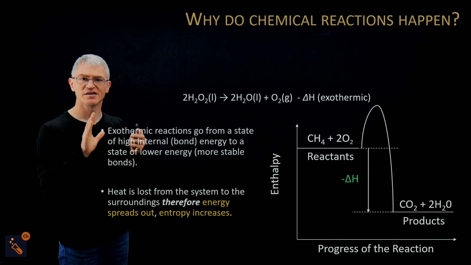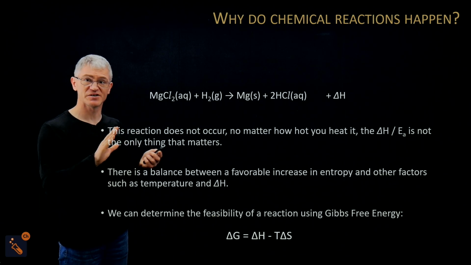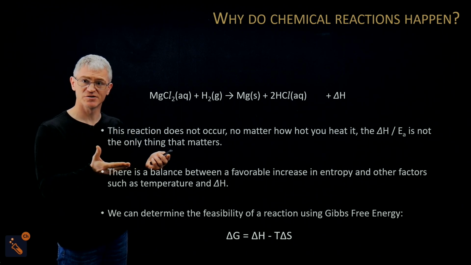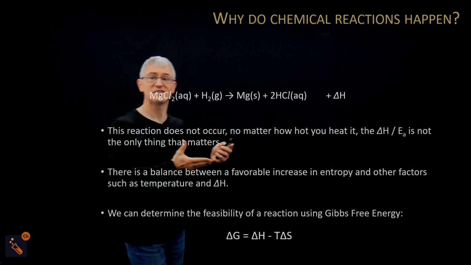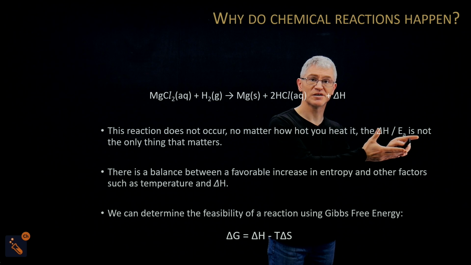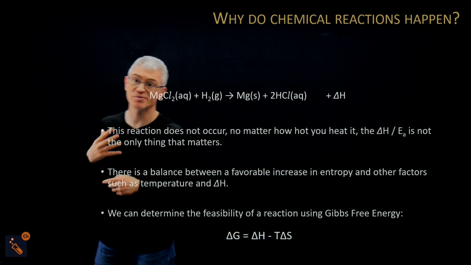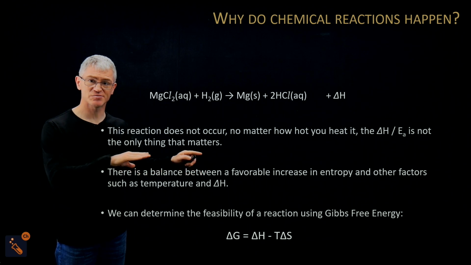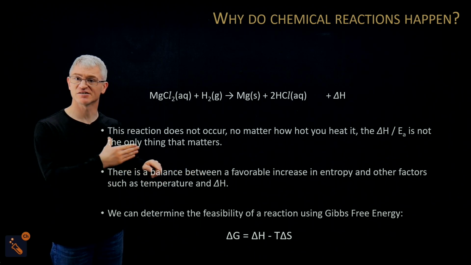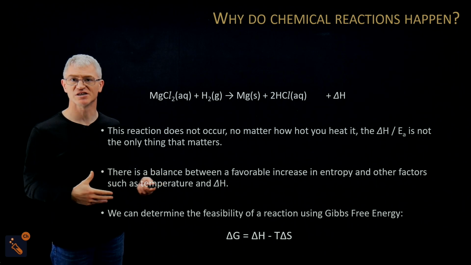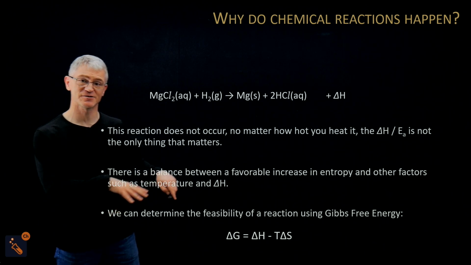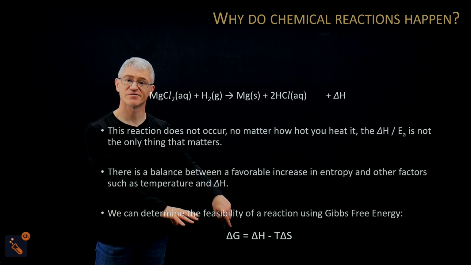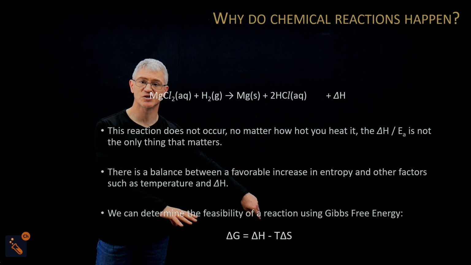Now, if we move on to some further examples about why reactions happen, sometimes a reaction will not happen no matter how much you heat it. That means that the activation energy cannot be the only important thing, okay? So that's when your entropy comes in. We need to look at a balance between an increase in entropy and other factors, including the temperature and the overall change of the reaction itself, exo or endo. We can determine the feasibility of this with something called Gibbs free energy. Gibbs free energy is equal to delta H minus T delta S.